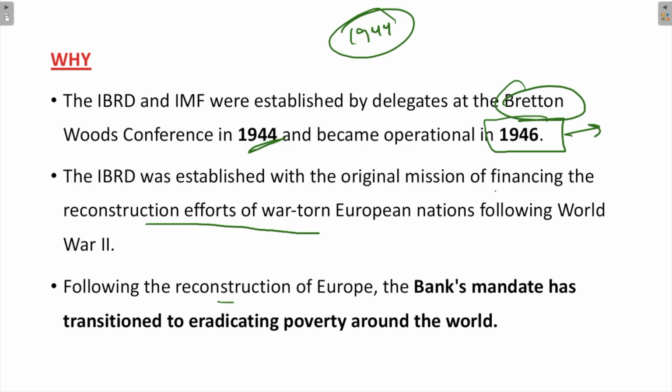Following the reconstruction of Europe, the bank's mandate has transitioned to eradicating poverty around the world. So earlier it was established with the mission of financing the European nations, but later it transitioned to eradicating poverty around the world.